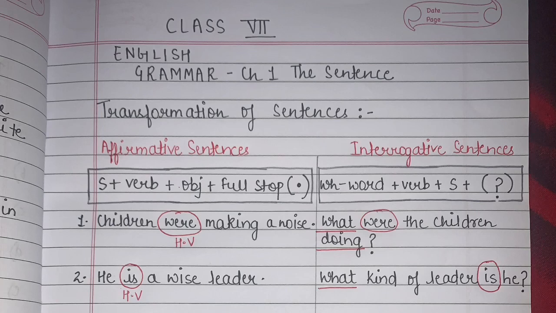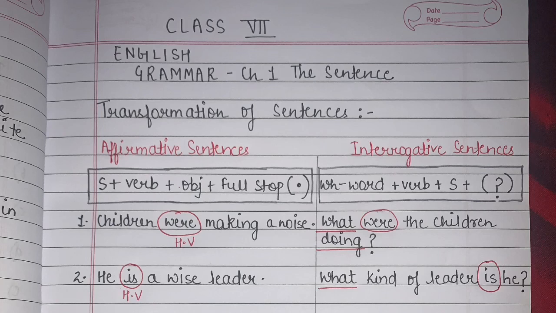Number one, children were making a noise. Full stop. Now students, in this first example, I have helping verb were. See, whatever I am marking here, you have to mark the same way. It is very important. So here in this sentence, were is my helping verb, right? Now I have to change this sentence into interrogative, so I have to follow the structure. So at the first position, what do I have to place? Listen carefully. Children were making a noise.